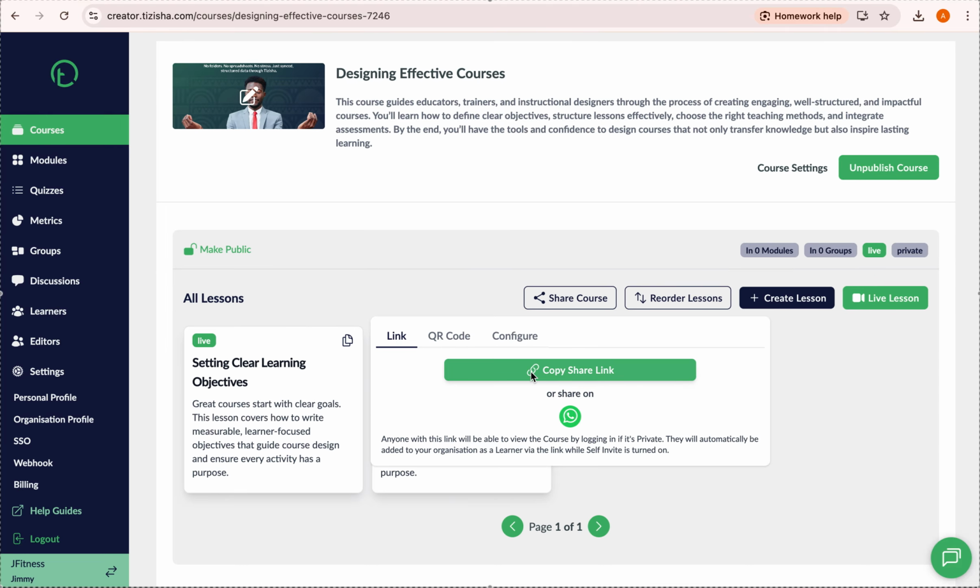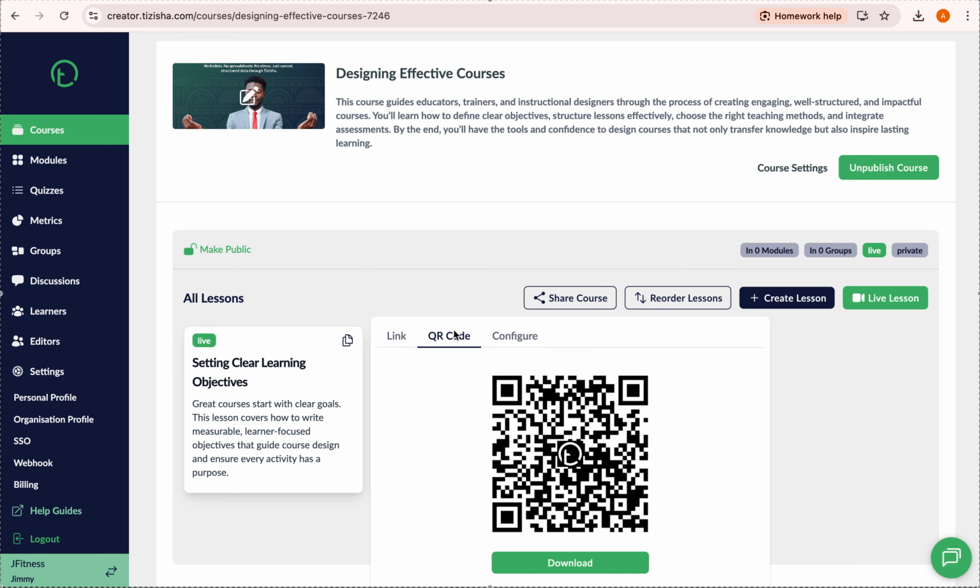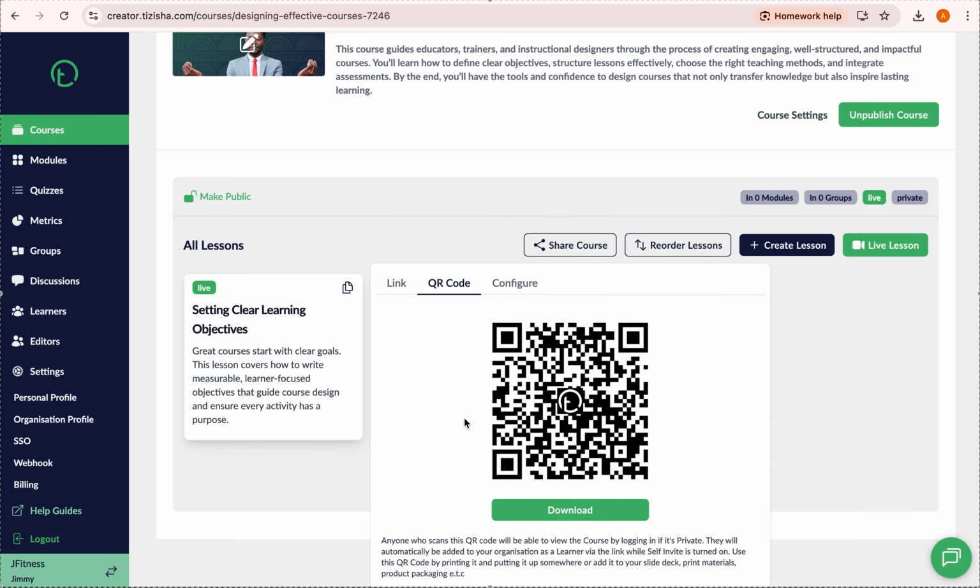You can copy this link and maybe share it to a third party, and they can have access to this course. You can have a QR code, or if you want to share this on WhatsApp status, you can just click on this and share that link on WhatsApp directly to a contact or on WhatsApp status. If you wish, maybe you want to have this on a billboard or something to advertise your course, you can have this QR code somewhere and people can just scan this and they'll have access to this. So you'll just have to download the QR code.